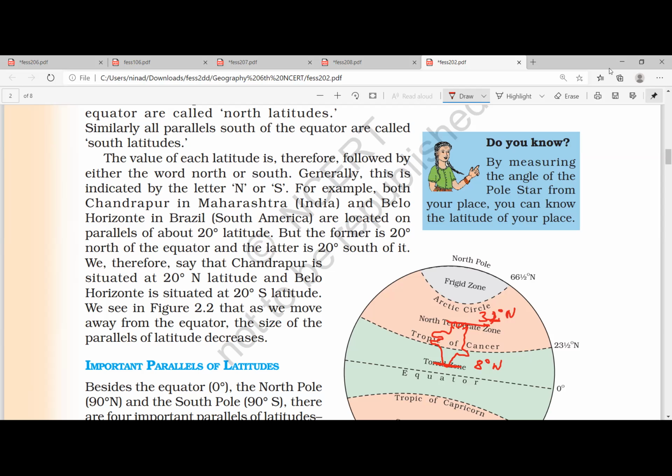Likewise, the longitude also has different suffixes. We'll talk about that. Now, what is the importance of longitude? Please copy down this figure. This one, please copy down this.